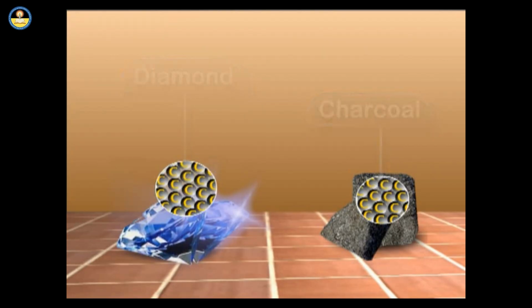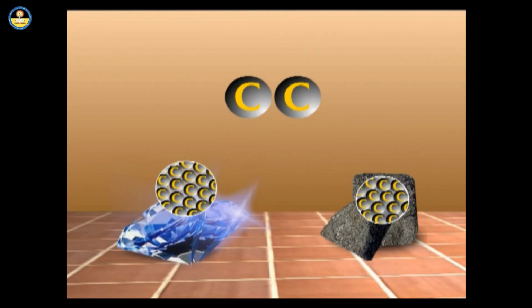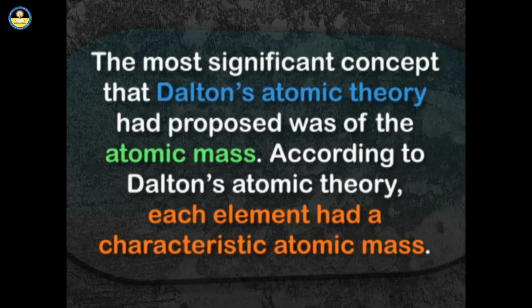Let's discuss it. If we see carbon atoms at the micro level, we find that the carbon atoms present in charcoal and in diamond are of the same size. It proves that atoms of the same element are always alike. The most significant concept that Dalton's atomic theory had proposed was of the atomic mass. According to Dalton's atomic theory, each element had a characteristic atomic mass.